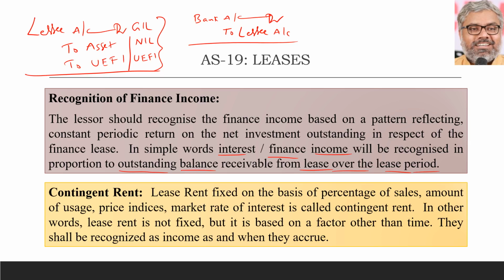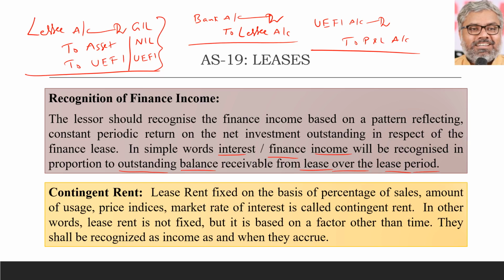No. There is unearned finance income also. That unearned finance income has to be recognized in the profit and loss account. So you can pass this entry: unearned finance income account debit, to P&L account. In other words, it will be credited to the P&L account as income each year when that interest is received from the lessee.